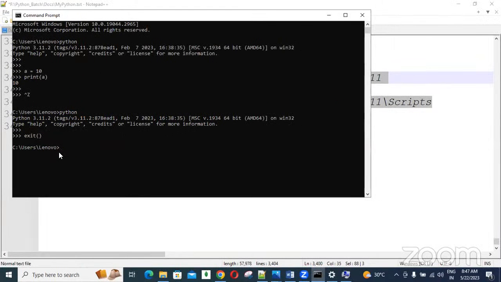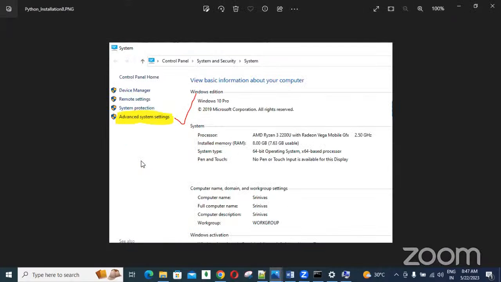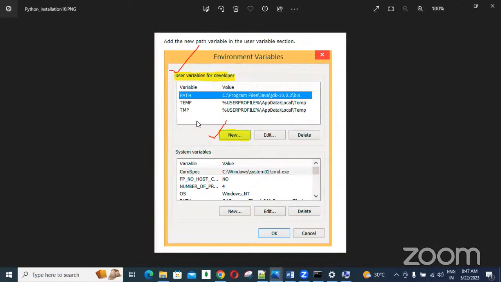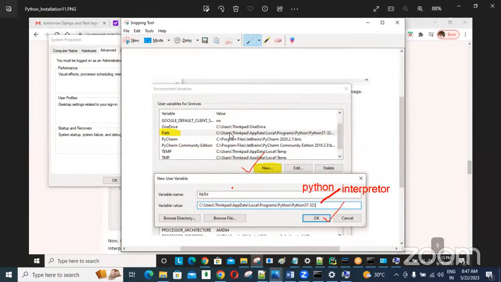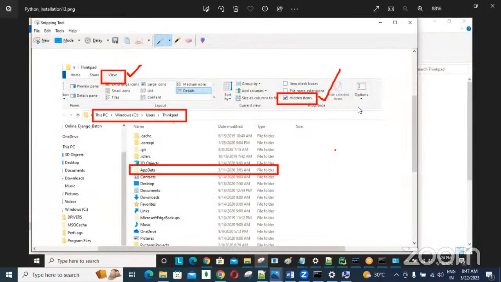Clear? All of these are available in the material, guys, everything, screens also. I have given all the screens: Advanced system settings, Environment variables, where you can select the path and paste it, the interpreter and pip locations, all are given. And selecting the View, Hidden items checkbox so the AppData displays, all given. Got it?